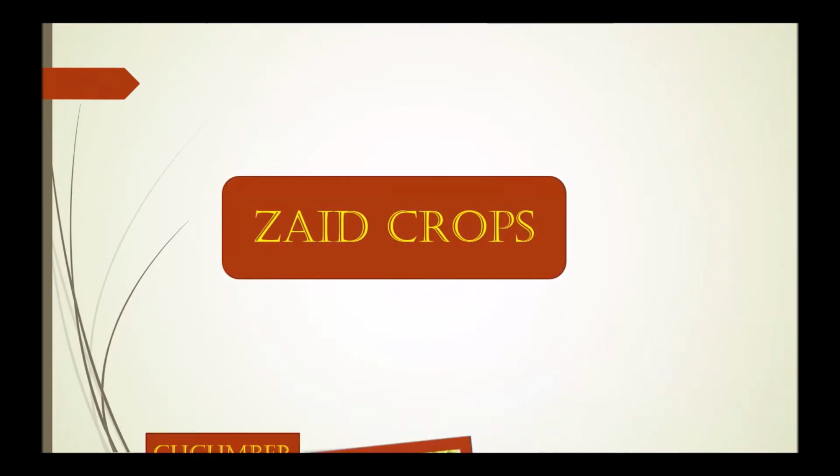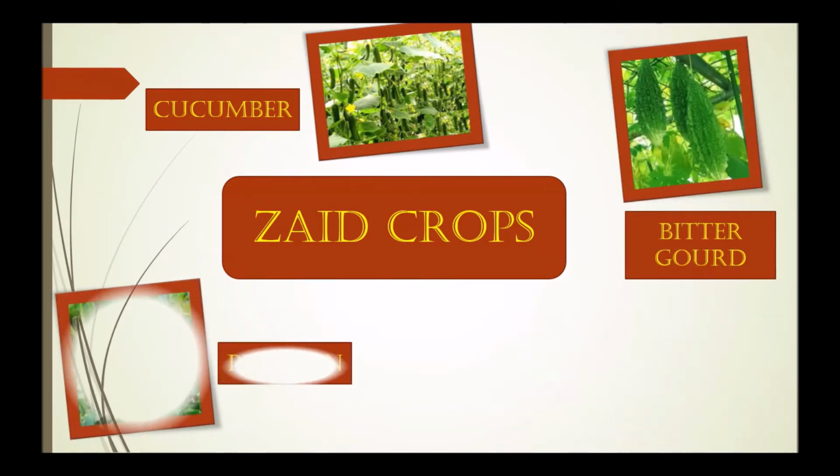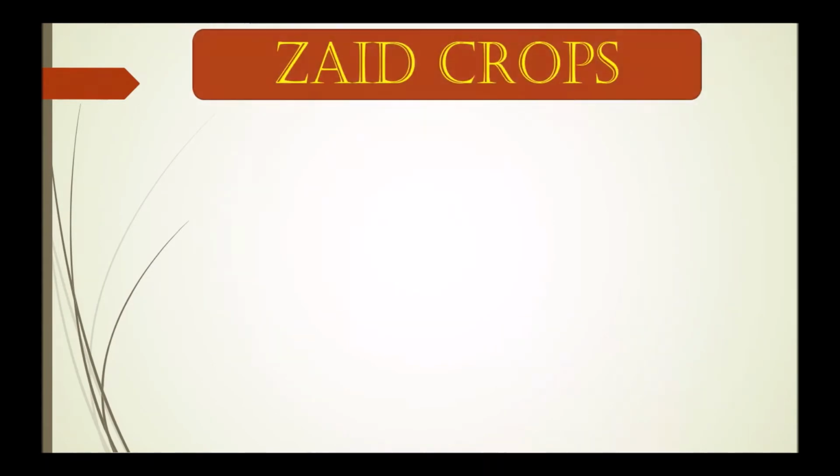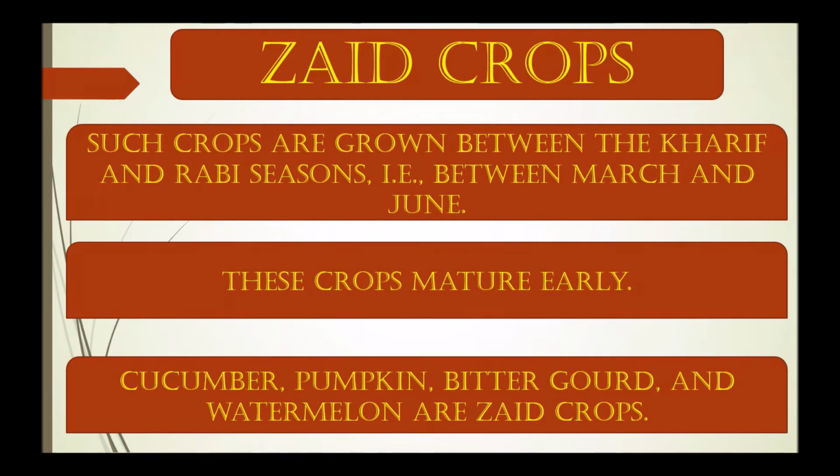Next is Zaid crops. So these are the examples of Zaid crop. Such crops are grown between the Kharif and the Rabi seasons, that is between March and June. These crops mature early. Cucumber, pumpkin, bitter gourd and watermelon are the examples of Zaid crops.